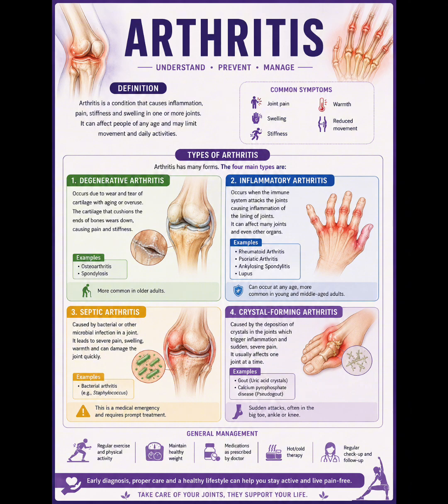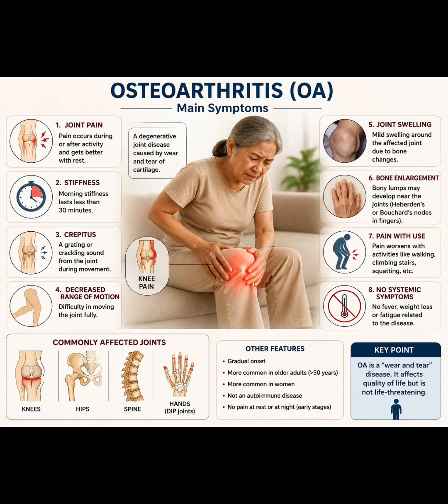The other two arthritis types are degenerative and inflammatory. We will discuss them in a very brief way. Degenerative arthritis. The most common example of it is osteoarthritis. Osteoarthritis is a chronic degenerative joint disease characterized by breakdown of cartilage leading to pain, stiffness, and reduced joint movement. It follows wear and tear of the joints. The causes include aging, which is the most common, repetitive joint use, obesity, genetic factors, joint injury or